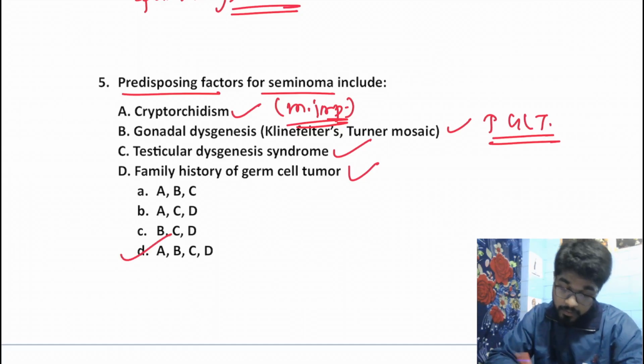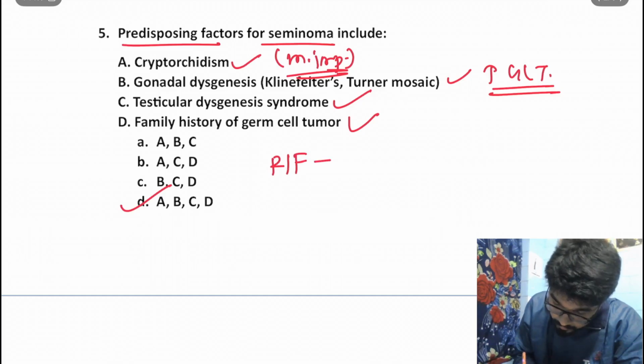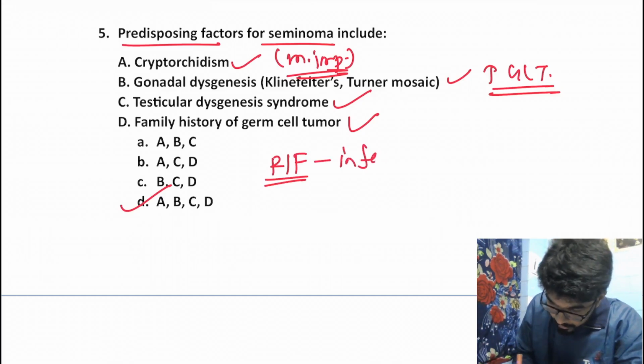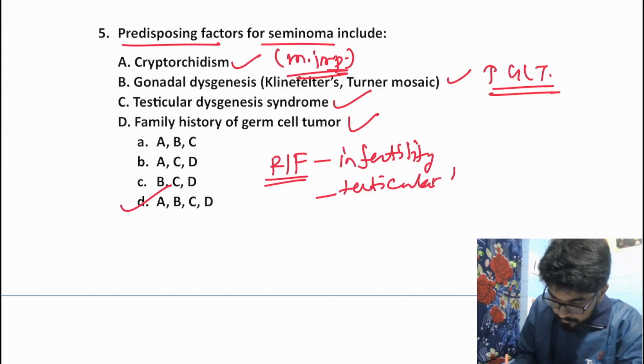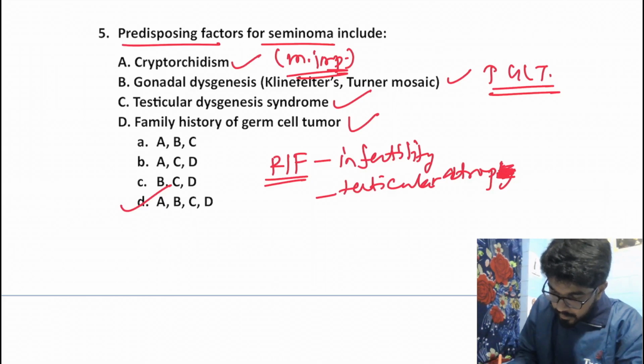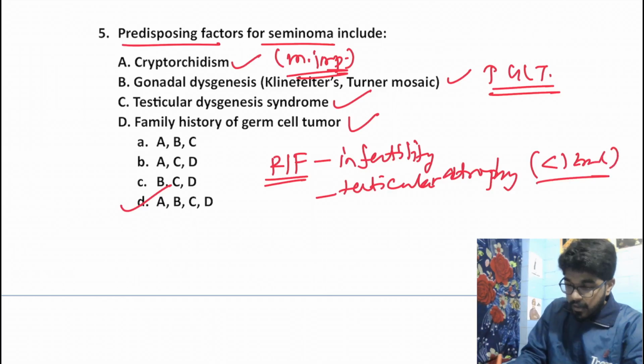So over here, our answer would be D. Right, now besides these, if we talk about the risk factors, there are a few more, right? Infertility is a risk factor. We have testicular atrophy, and remember that a testicular size of less than 12 ml is considered as testicular atrophy.